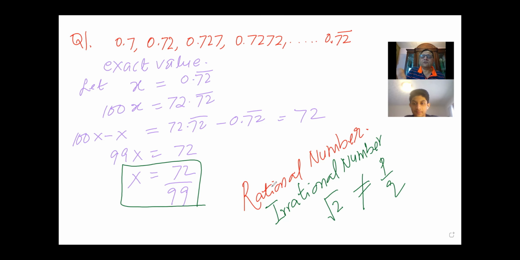So if you just check 72 over 99 on a calculator, check what you get. You get 0.727272 repeating, right? So that's what I meant. Is it clear to you? Yes, sir. So you understood this concept? Yeah. So let me just clear the screen and now go to question number 2.